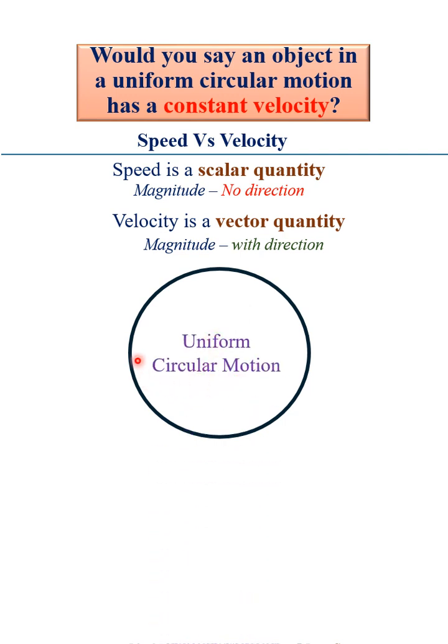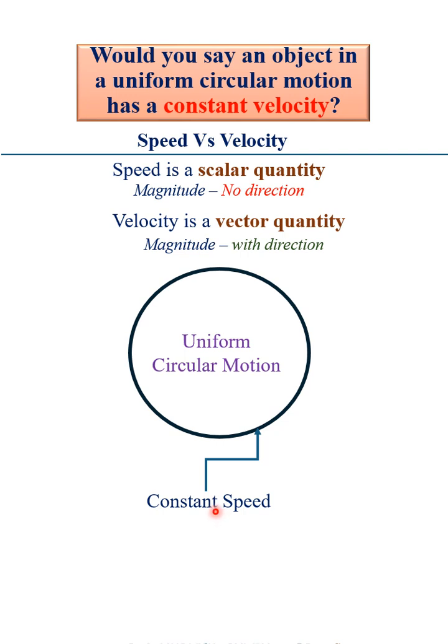Such an object moving at a constant rate around this circle will be moving at a given speed, and so we can describe the speed of that object as a constant speed. Why is it a constant speed? It is a constant speed because it is moving at a uniform rate, and that uniform rate of motion is what defines that speed as a constant speed.